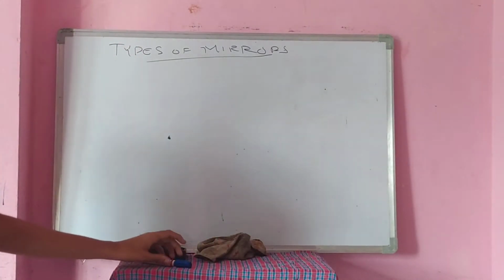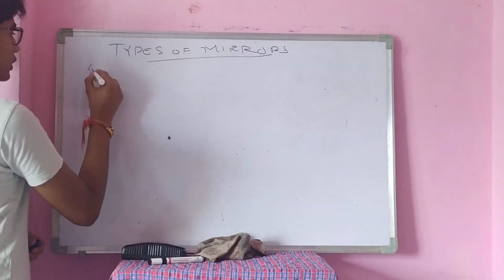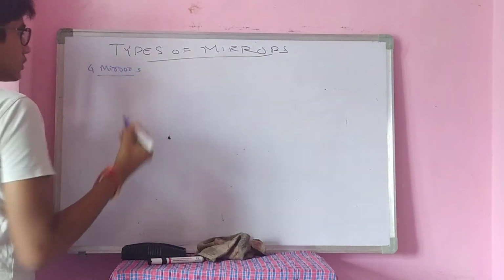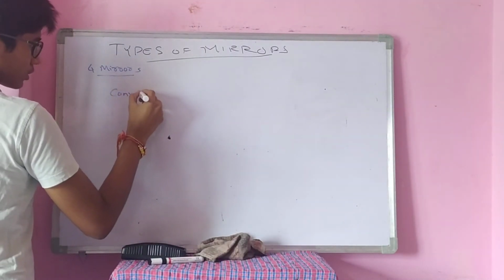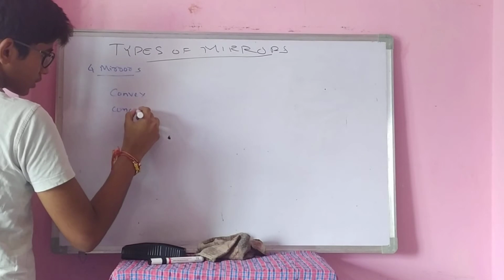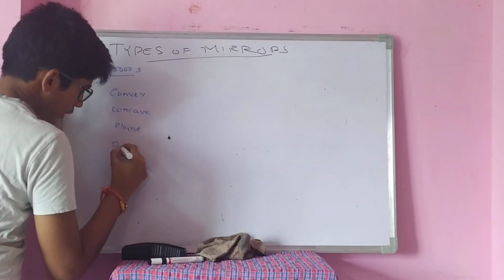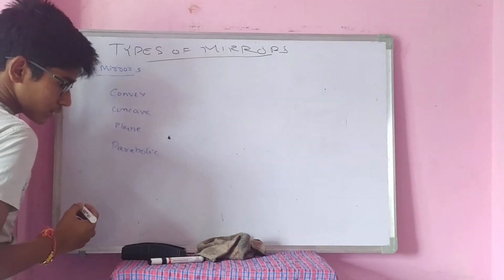This topic mainly includes 4 types of mirrors: convex mirror, concave mirror, plane mirror, and parabolic mirror.